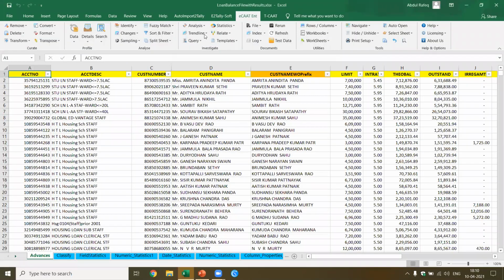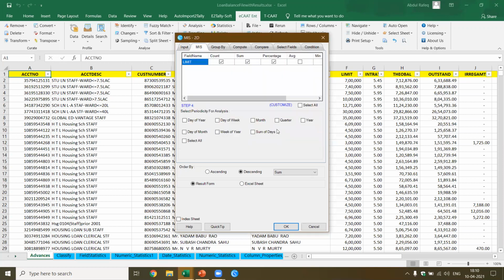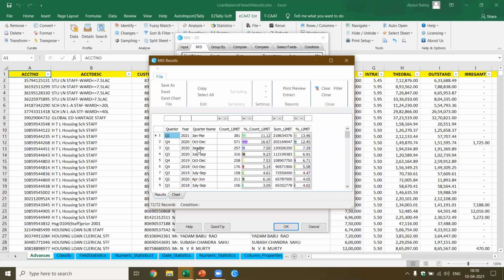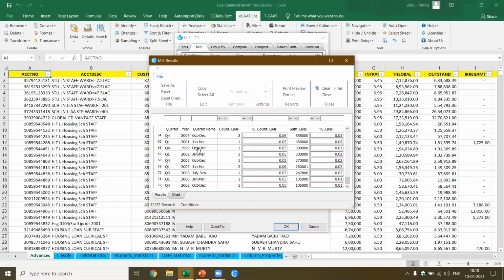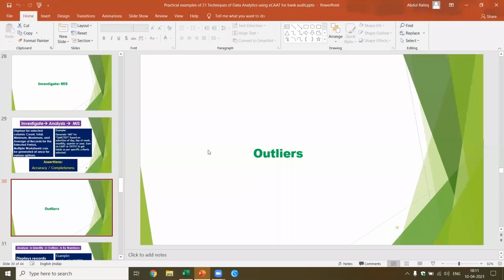Now, can I do the analysis based on, let's say, MIS, based on, let's say, a limit? And I want MIS based on, let's say, quarterly, which means every quarter, what is the number of loans sanctioned? Yes. So for each quarter, right from the inception, I should be able to get this information. Okay. With the year, I'm able to get the details. So we looked at this one.